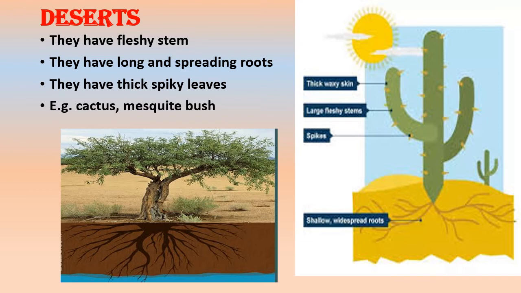As you can see in the first picture, there is a mesquite bush, and you can see the roots. There are long roots that are going deep under the ground and reaching the water. And in the second picture, there is a cactus plant. As you can see, the stem of the cactus plant is thick and fleshy. The leaves have spikes on them, and they have shallow, long spreading roots which help them to absorb the water deep under the ground, because there is very little water in the deserts.